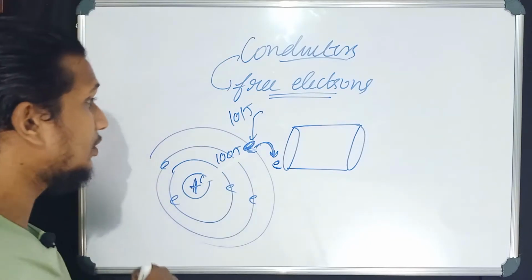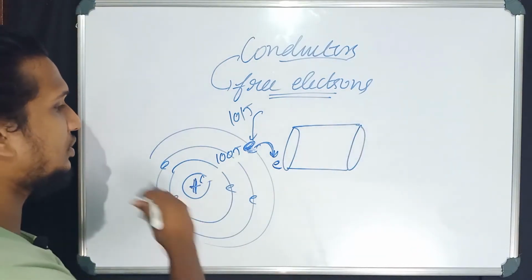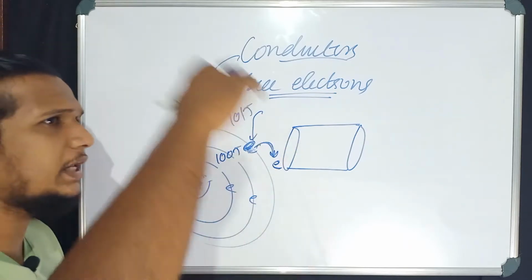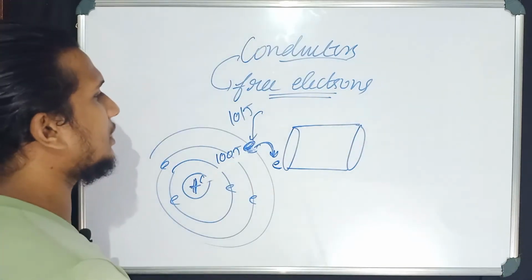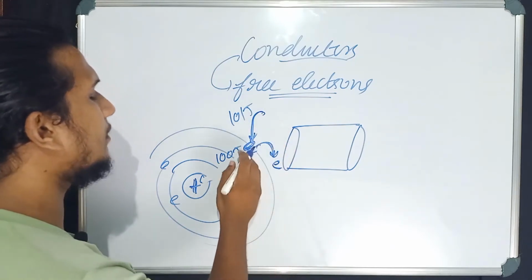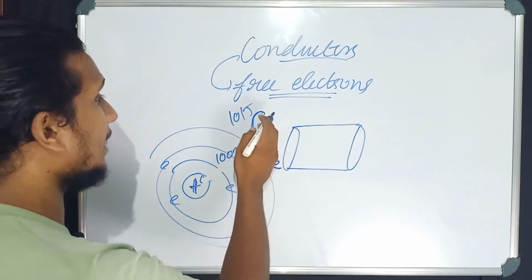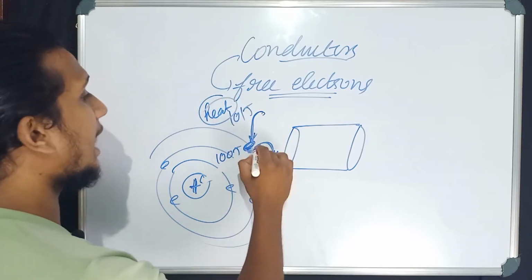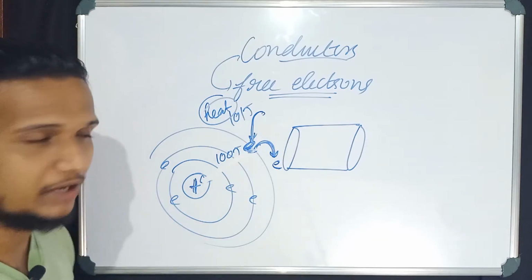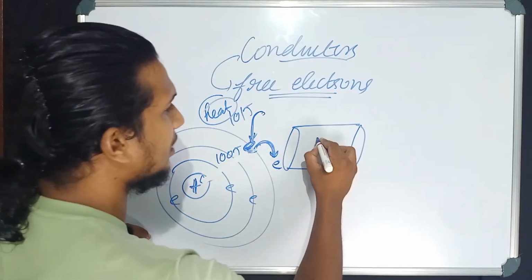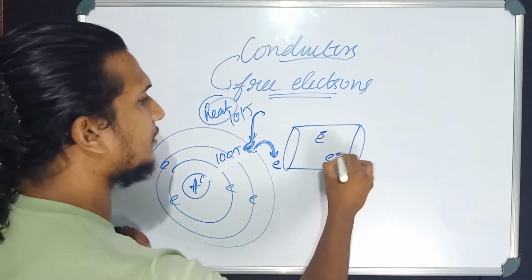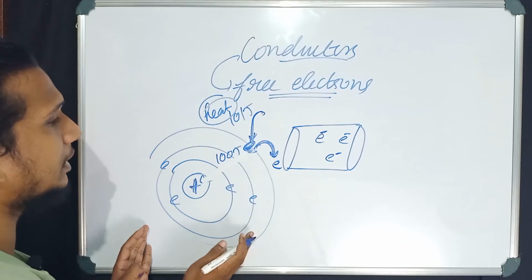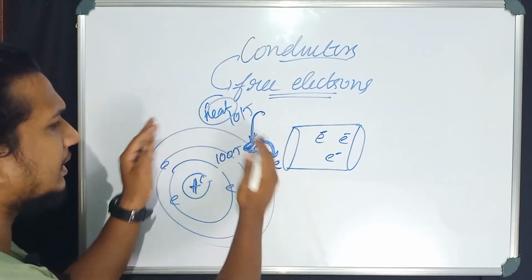This is an atom inside this conductor. For this atom the surrounding temperature is very high, and using that temperature, what will this electron do? It will absorb the surrounding heat energy and jump outside. And what you can see inside this conductor is that so many free electrons are there. When an electron jumps out from an atom, the rest of the atom becomes